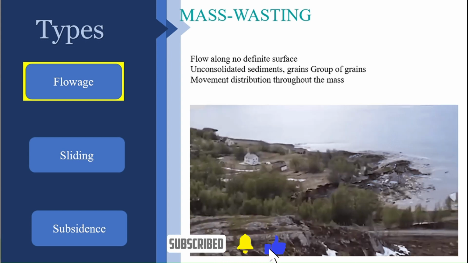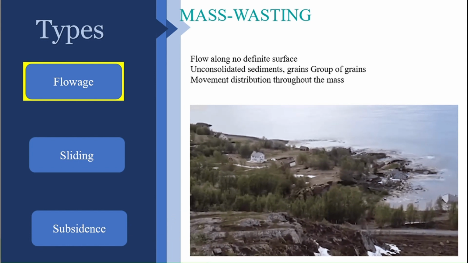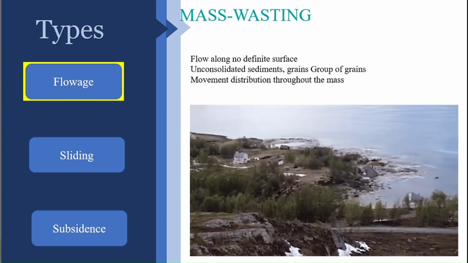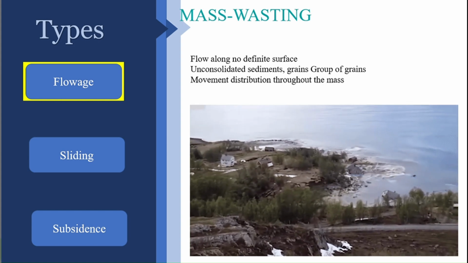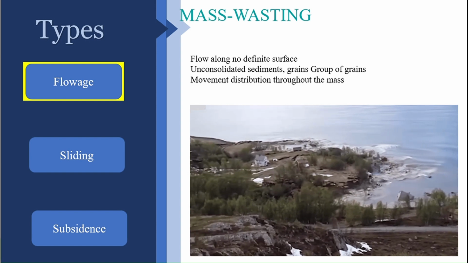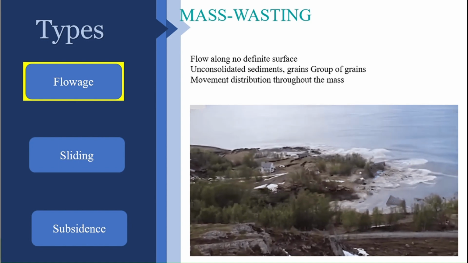Okay, here you can expect the moving material to be of unconsolidated nature, generally unconsolidated sediments, or even grains or groups of grains. And here it behaves as if it moves on its own surface of failure, that is, movement is distributed throughout the mass.